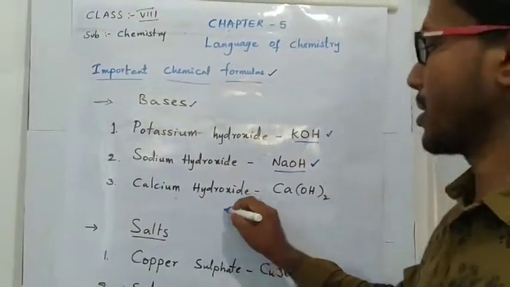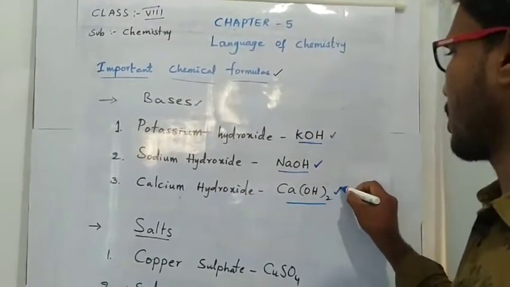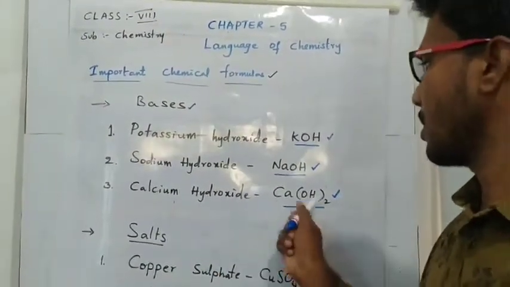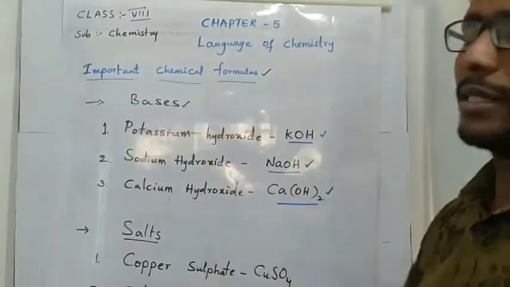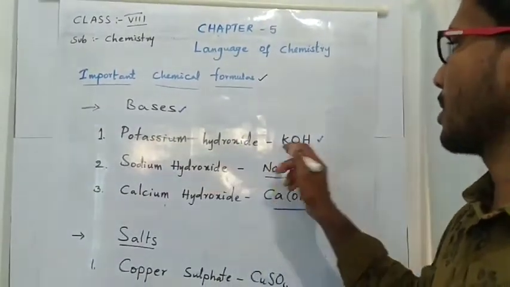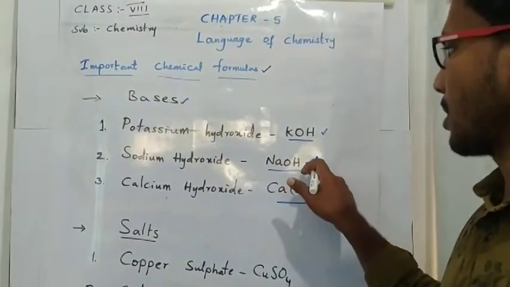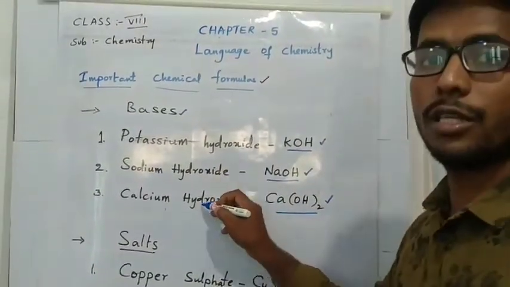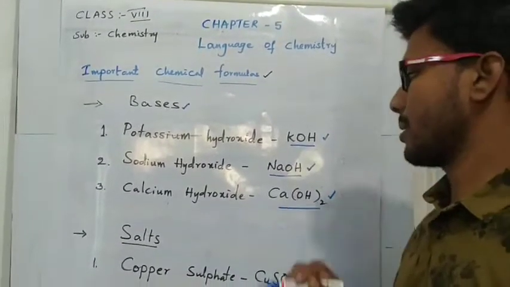The chemical formula for calcium hydroxide is Ca(OH)2. So these are the bases: potassium hydroxide is KOH, sodium hydroxide is NaOH, and calcium hydroxide is Ca(OH) taken twice.